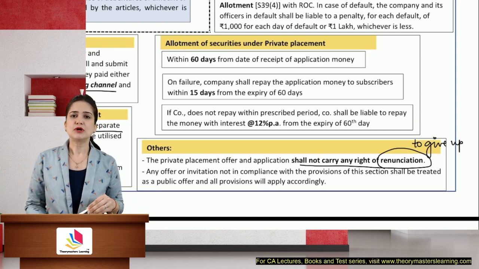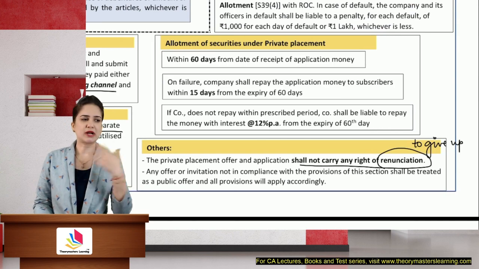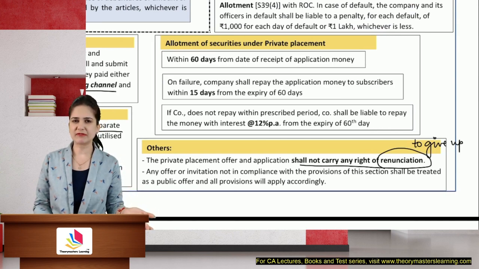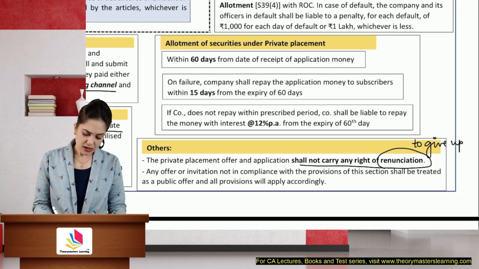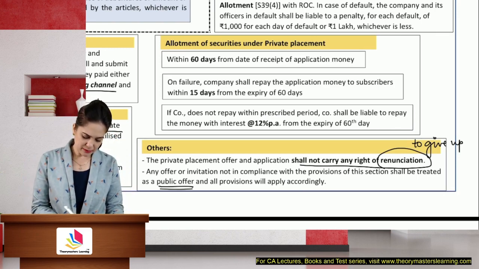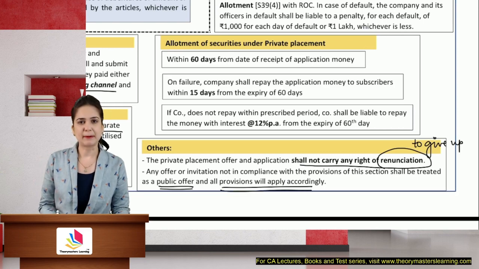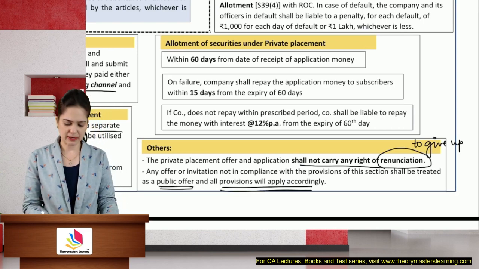In a rights issue, if you don't want to buy the shares, you can ask your friend and renounce it in his favor. But in private placement, if the offer is given to you, only you can accept it. If you do not comply with the provisions, it will be treated as a public offer, and all the provisions of a public offer will apply.